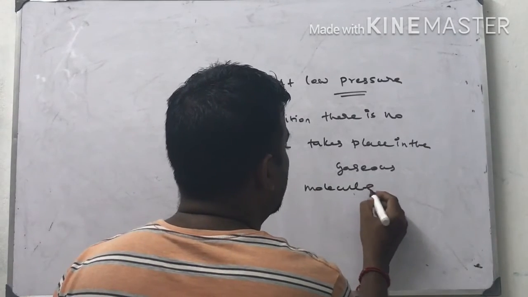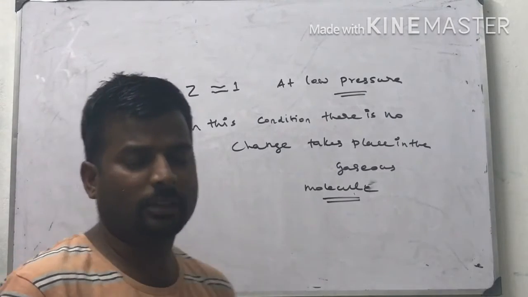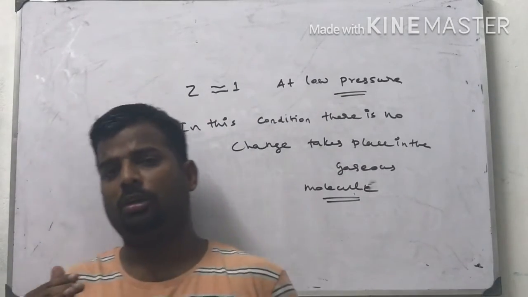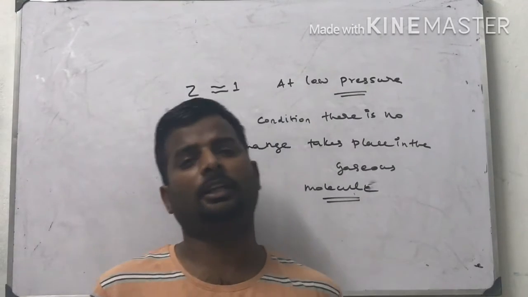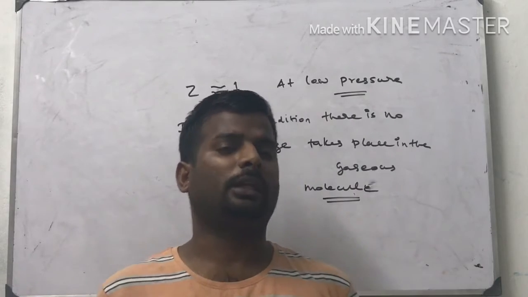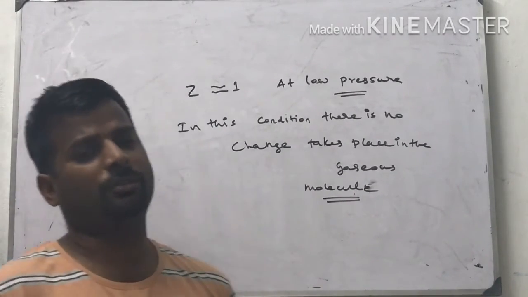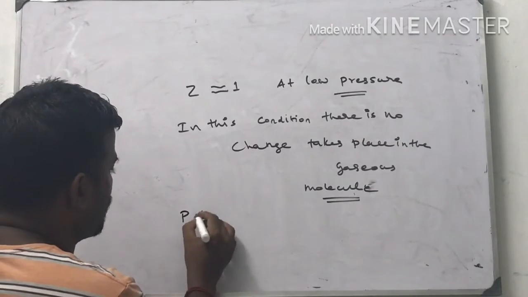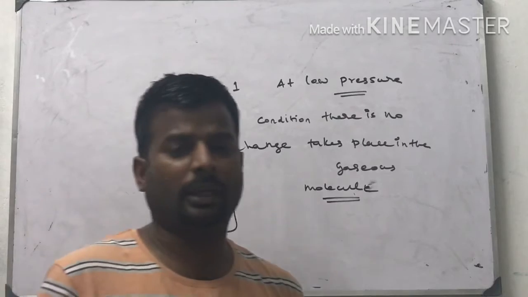These are the terms. In the first condition, if Z is equal to 1, it means ideal gas behavior. If Z is greater than 1, it means the gaseous molecules repel each other. Pressure increases, volume decreases. P is inversely proportional to V. That happens in an ideal gas.